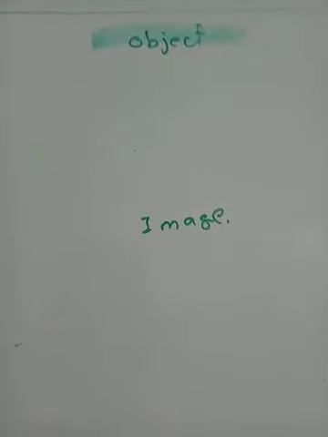Now, before we move further, we have to know these two things about light, that are object and image. The first is object, the second is image. So what is an object? An object is basically a point from which the rays of light emerge outwards. And what is an image? An image is a point where the rays of light meet.